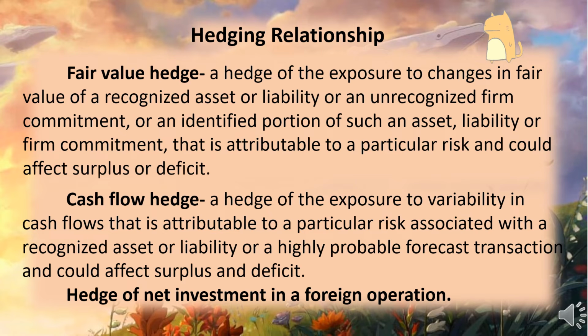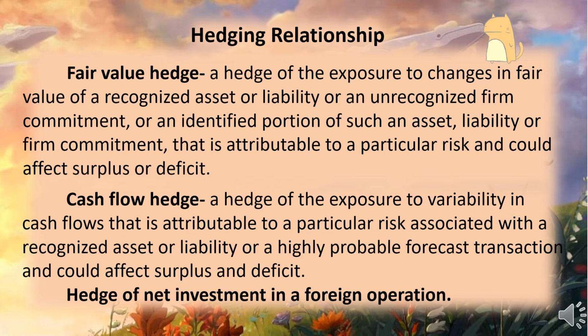So these are the three hedging relationships. First is fair value hedge, a hedge of the exposure to changes in fair value of a recognized asset or liability, or an unrecognized firm commitment, or an identified portion of such asset, liability, or firm commitment that is attributable to a particular risk that could affect surplus or deficit. An example for that is a hedge of exposure to changes in fair value of fixed rate debt as a result of changes in interest rates.